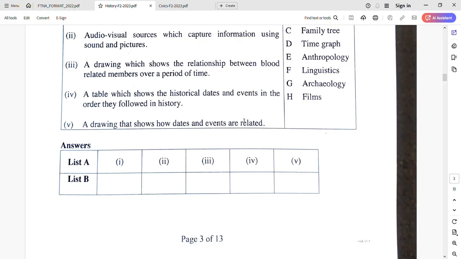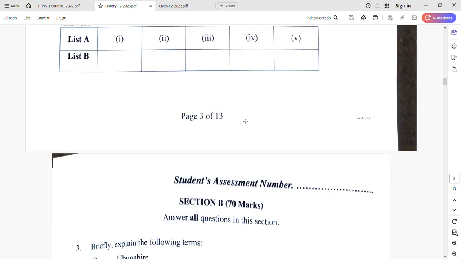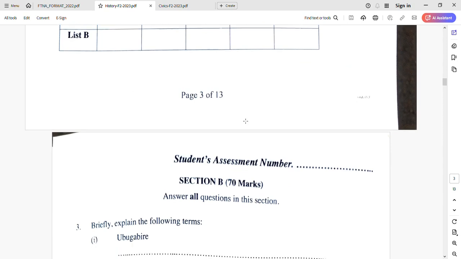The same to multiple choices. Some kids have to write small letters. Yes, it's still correct, but some are not relating to the options we gave you the answers. It sounds better if you attempt in capital letters. So that is all about section A. 2 questions we checked, and all of them are correct according to the format, multiple choices and matching items.